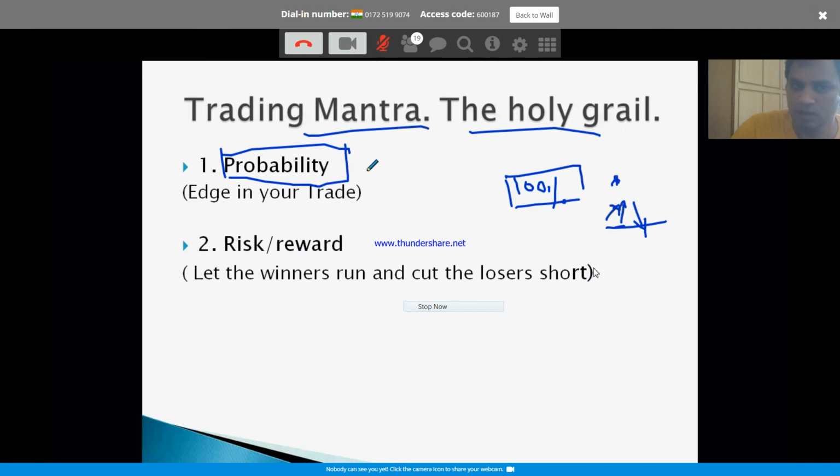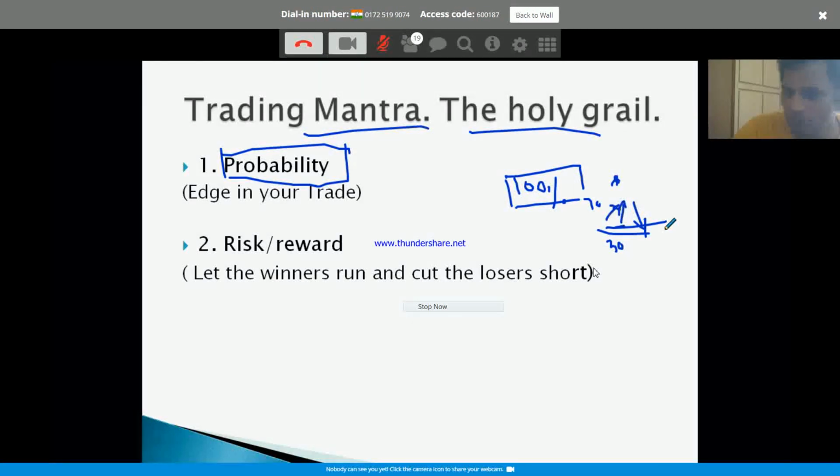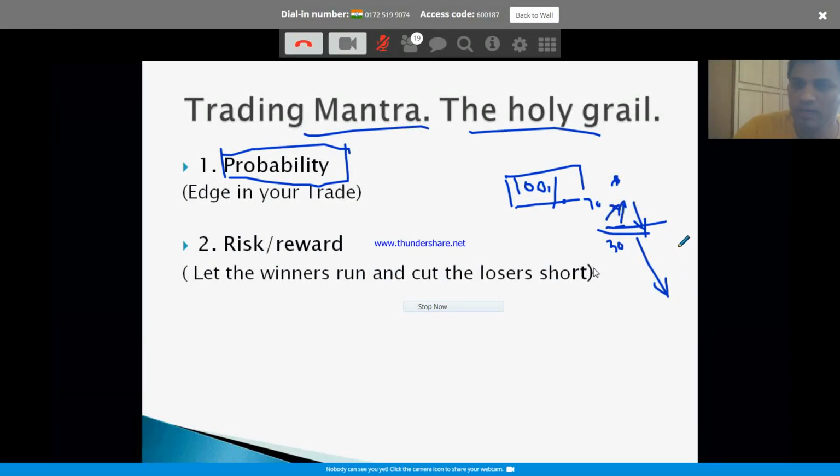So that's why we learn to think in probability. There is only a 70% chance that it can be a winner. What does that mean? There is always a chance the market can prove you wrong. You can always go wrong. Whenever the market proves you wrong, you exit immediately. Take the small loss. Take the hit. Try again after some time. Move on. But if you take a big hit, your account will not be left to trade any further. You cannot recover easily.